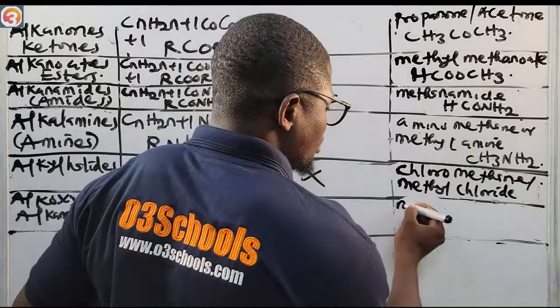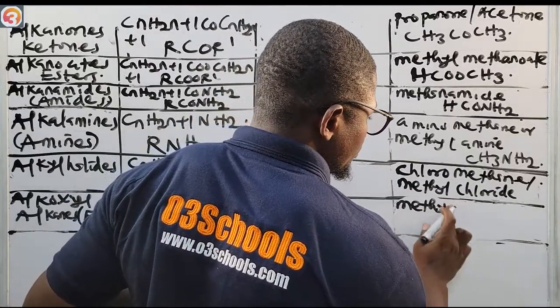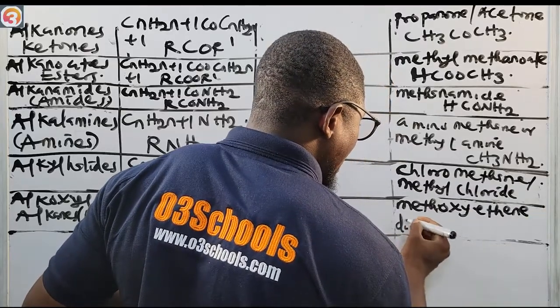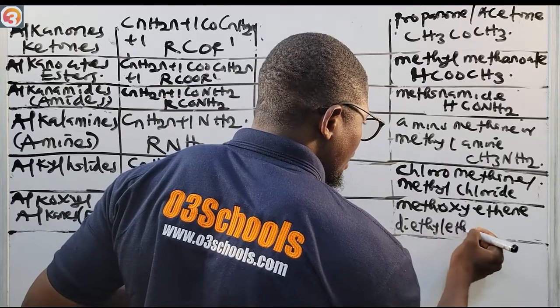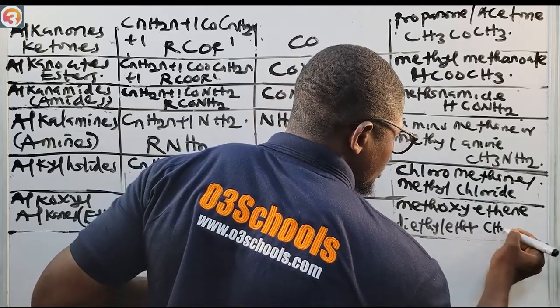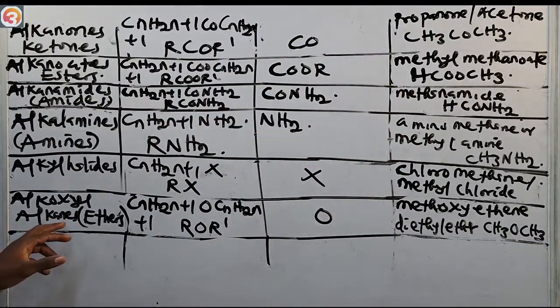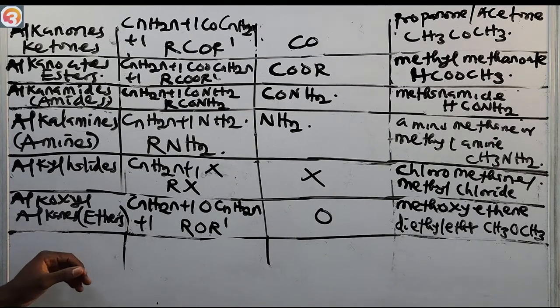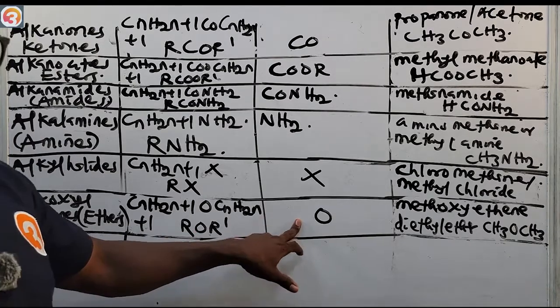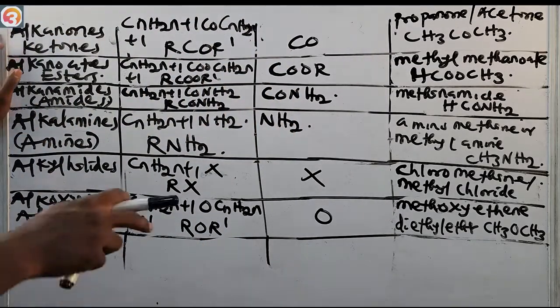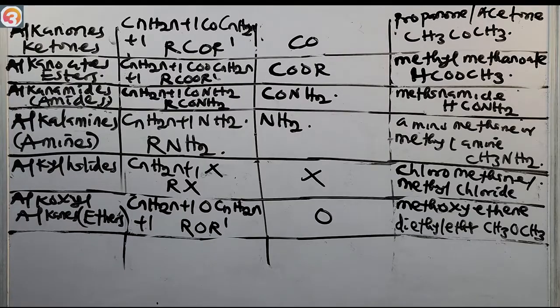The first member there is methoxymethane, also called dimethyl ether, and the formula is CH3OCH3. So that is the alkoxyalkanes, the ethers. CnH2n+1 O CnH2n+1, R-O-R'. The functional group is O. Methoxymethane or dimethyl ether, CH3OCH3. Then we have the nitriles. The nitriles.